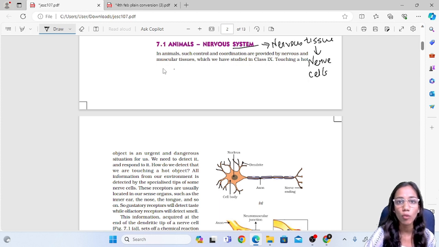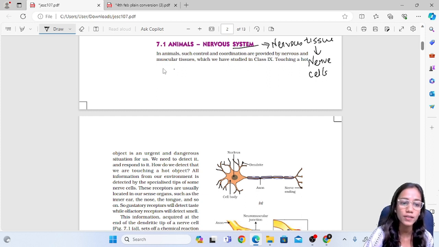Now how do we respond to it? What do we have which makes us respond to it? First of all, we have to sense the stimuli, and to sense the stimuli we need something called the receptors. The receptors are present in the sense organs. We already have studied this in the previous classes. The sense organs are for sensing smell, hearing, feeling, tasting.